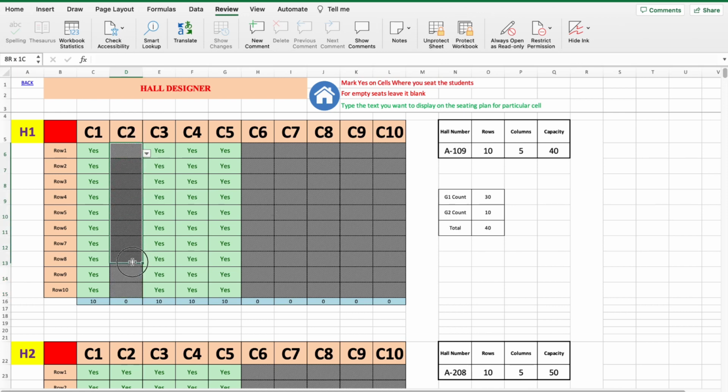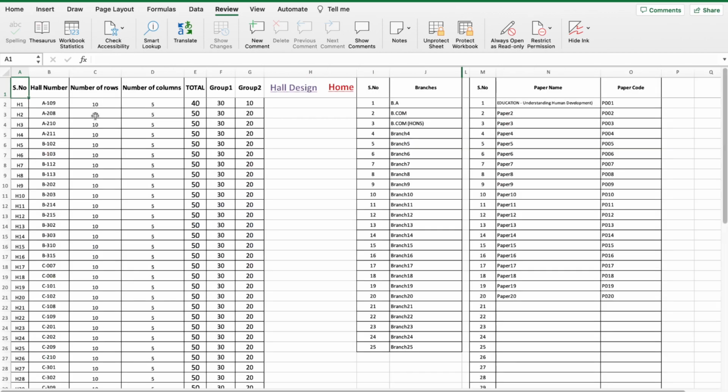So when you delete this column, you have to go to the home page, and in the hall design you have to enter the number of columns as 4 because we have deleted one column. So you have to be very careful while doing so.